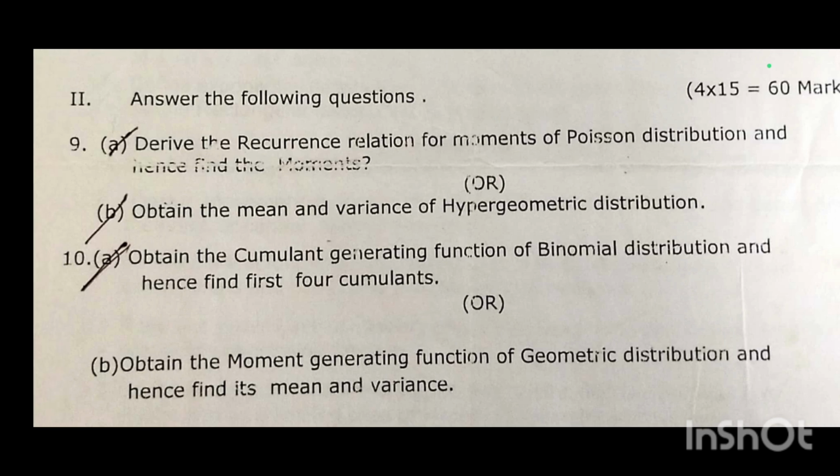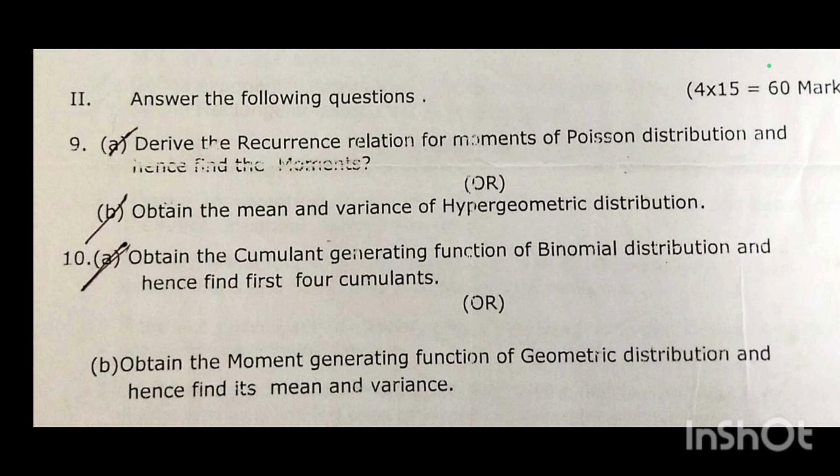Derive the recurrence relation for moments of the Poisson distribution and hence find the moments, up to fourth order, which you have to calculate. Next, obtain the mean and variance of hypergeometric distribution. Obtain the cumulant generating function of binomial distribution and hence find its first four moments.